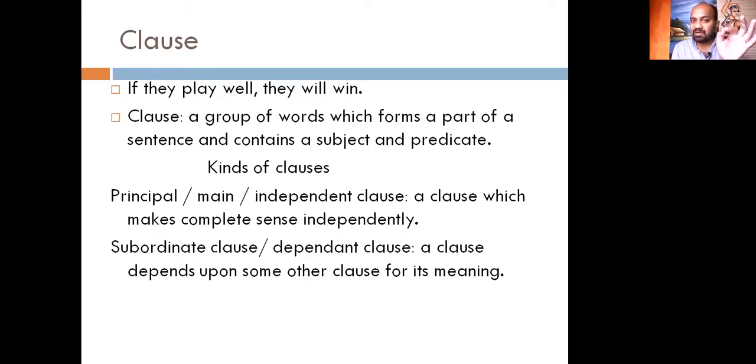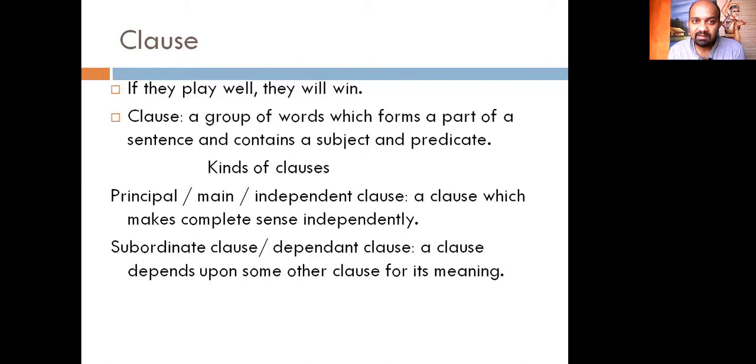Clause: a group of words which forms a part of a sentence. If you take the sentence above, if they play well, they will win. The part of the sentence is, if they play well. This is if clause. What is it? A group of words which form a part of a sentence, but is not the sentence itself completely, but a part of the sentence, and contains a subject and predicate.